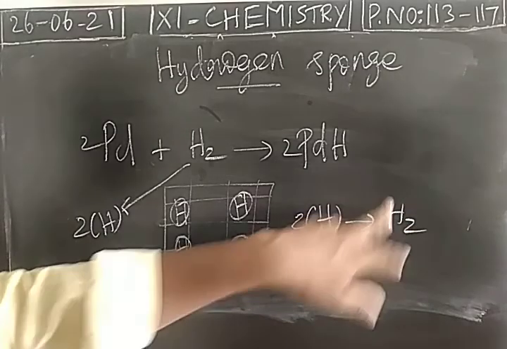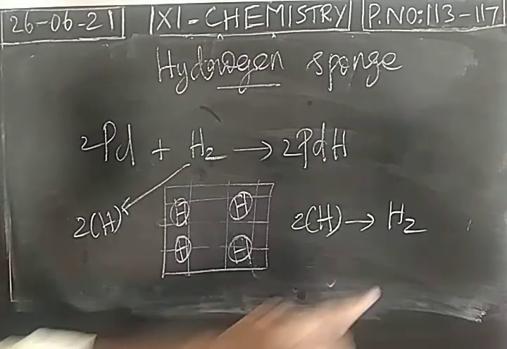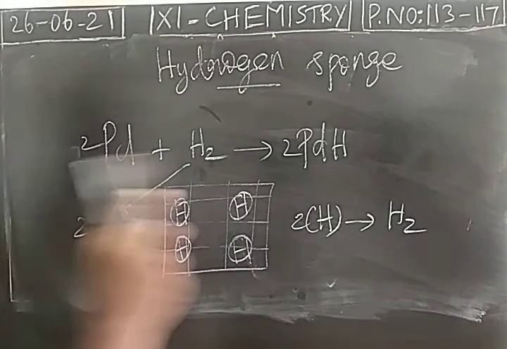So hydrogen is a fuel. We can use hydrogen as a fuel. So like a sponge, the binary hydride liberates hydrogen molecule. When it absorbs, it becomes atomic hydrogen.